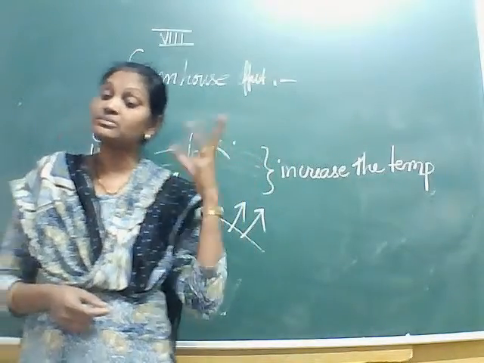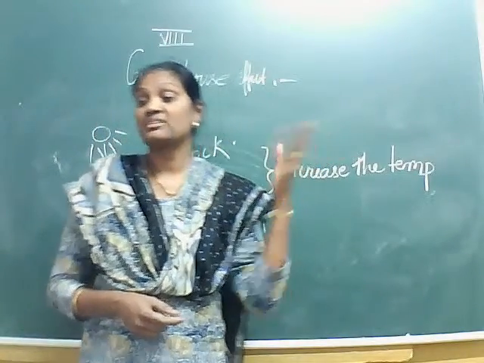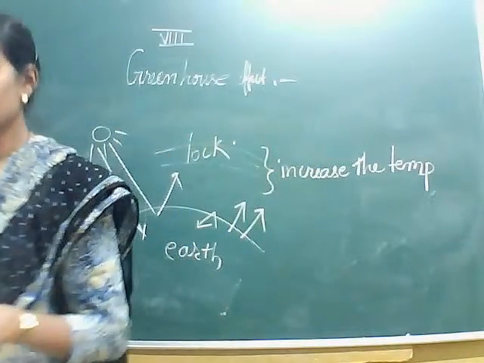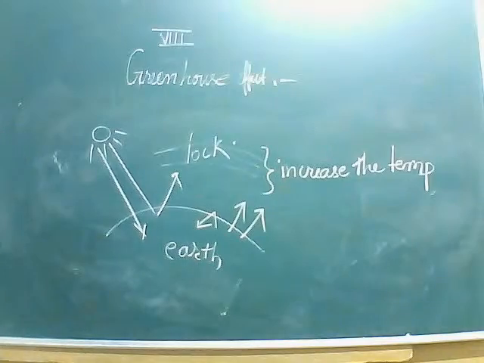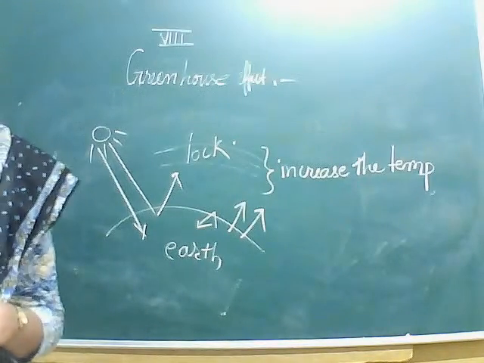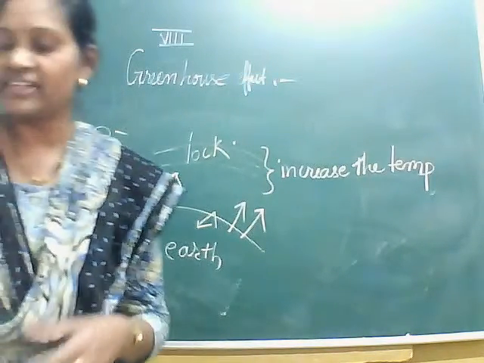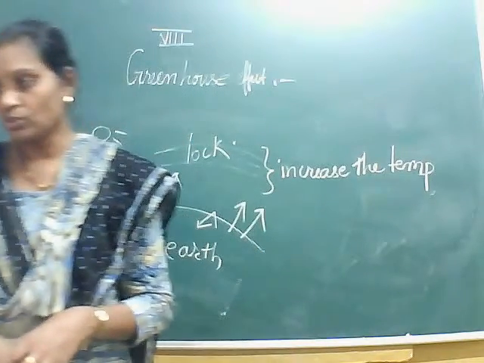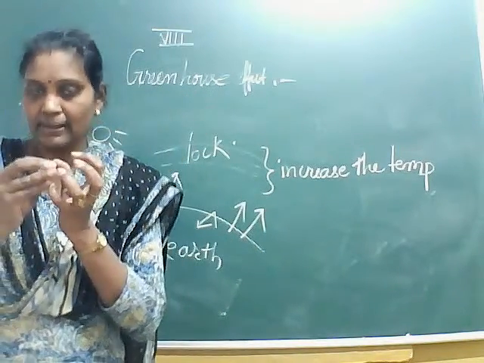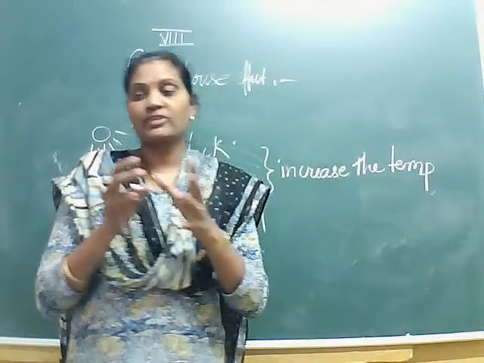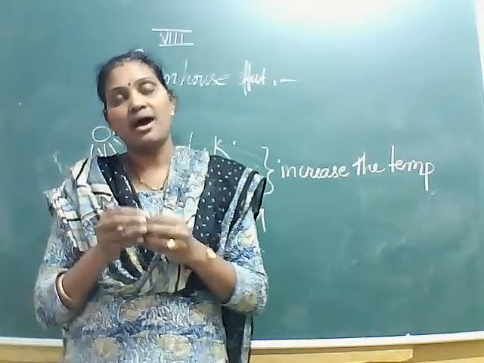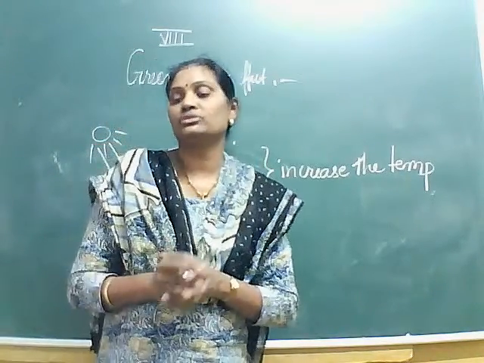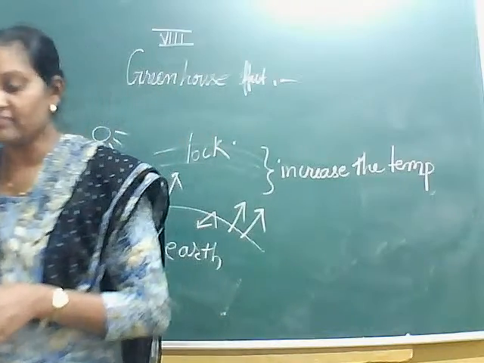For animals, for human beings, the number of human beings is increasing, isn't it? Then human activities contribute to the accumulation of carbon dioxide. So the large amount of accumulation of carbon dioxide has increased.